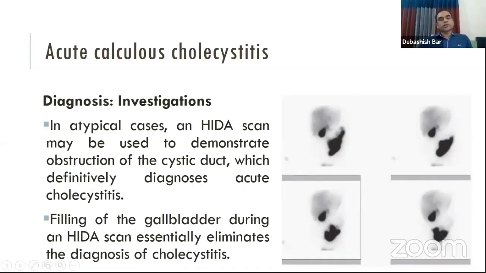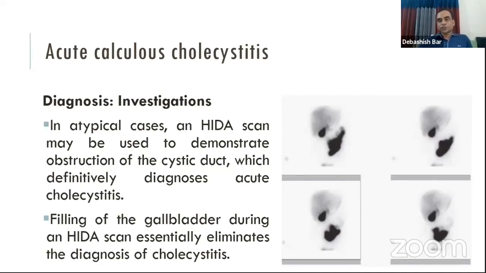Another investigation is the hepatobiliary iminodiacetic acid scan, the HIDA scan. It is documented that the HIDA scan can diagnose acute cholecystitis with accuracy, but we routinely don't do this investigation. Here, if the gallbladder is filled up, we should note that there is no obstruction at the cystic duct.